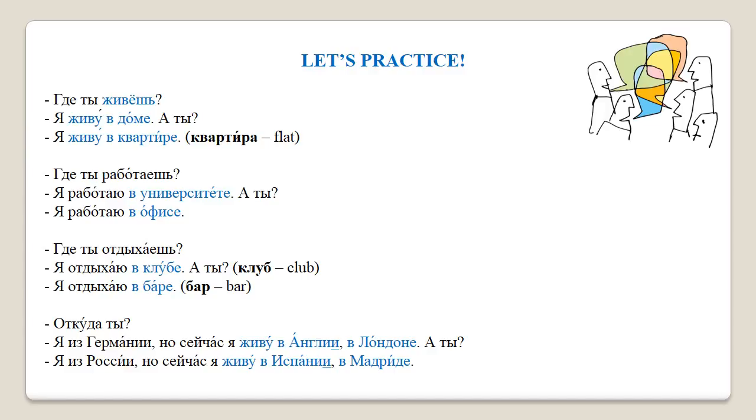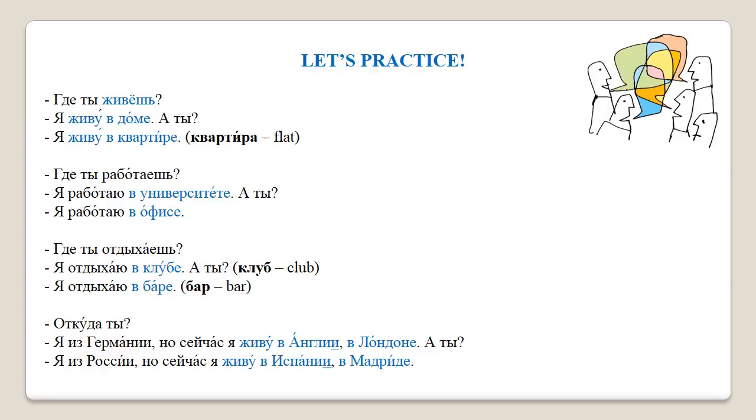Где ты работаешь? Я работаю в университете. А ты? Я работаю в офисе. Where do you work? I work at a university. And you? I work in an office.